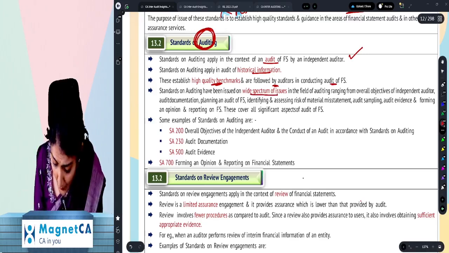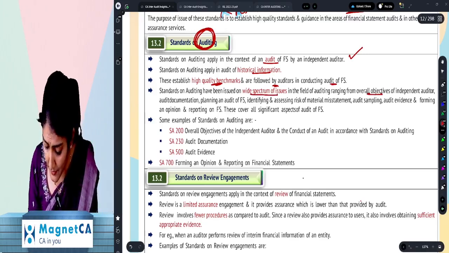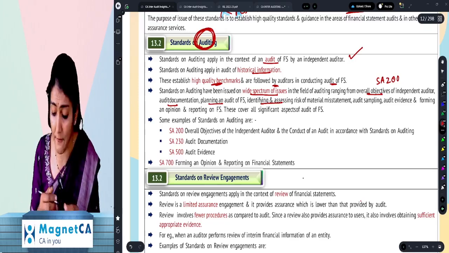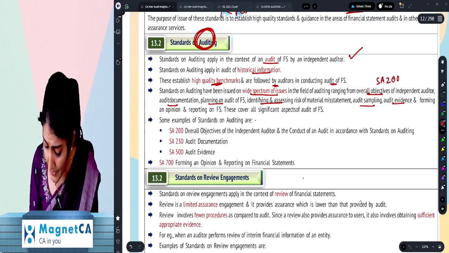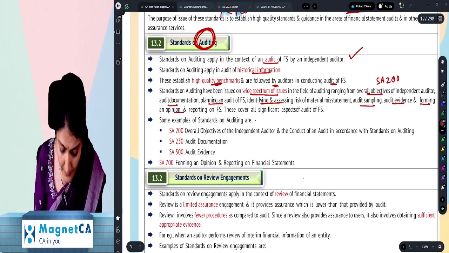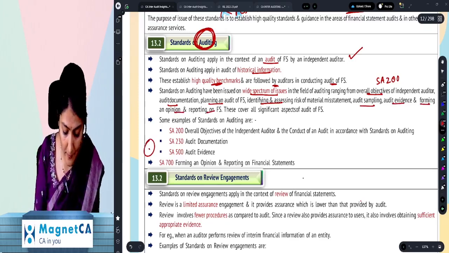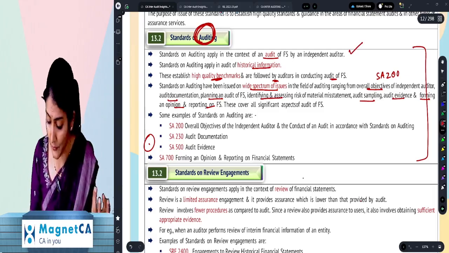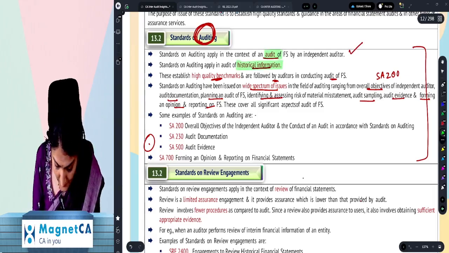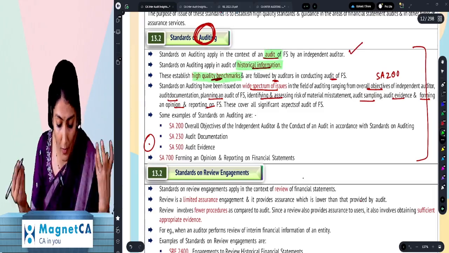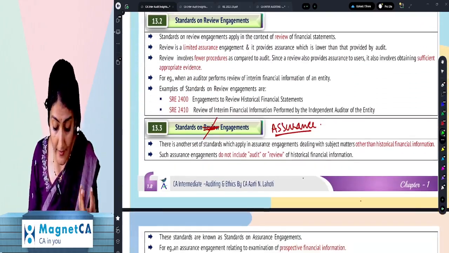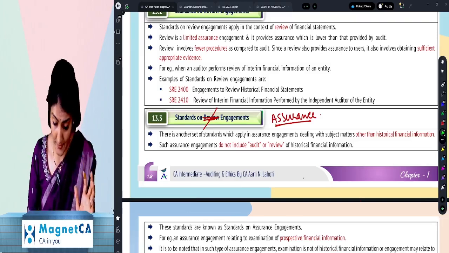Standards have been issued on a wide spectrum of issues like SA 200, overall objectives of the auditor, right? Then planning and audit documentation, identifying, assessing RMM, audit sampling, audit evidence, forming an opinion and reporting. And then they've given some examples of the standards on auditing over here. Right? So it's for the audit of historical financial information, and it is the high quality benchmark, and it's on a wide spectrum of issues. Right, then standards on review engagement, right?